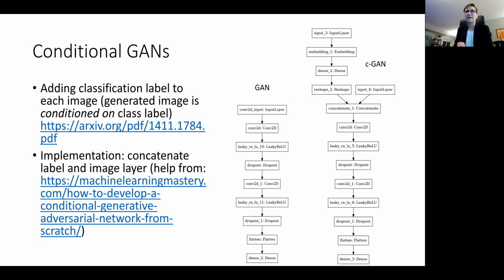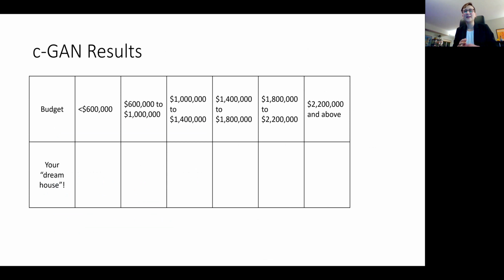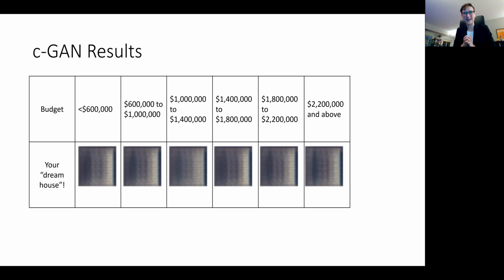And so I followed my original implementation from the DC-GAN tutorial and modified it to take that additional input. And then I also followed this tutorial that I've linked here on getting some of that concatenation layer to work. So I can confidently say that after many training epochs, what I've decided is that everyone can save their money, because no matter what your budget is, the house for you looks exactly like this grayish blob. So this was not the startling output that I was hoping for.